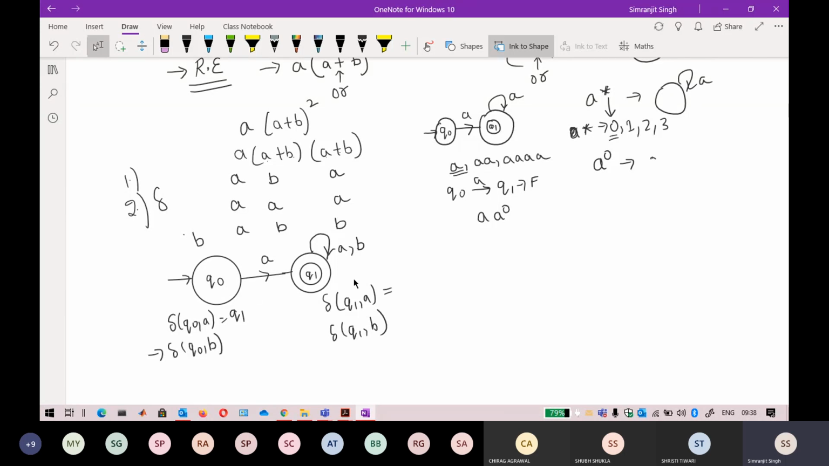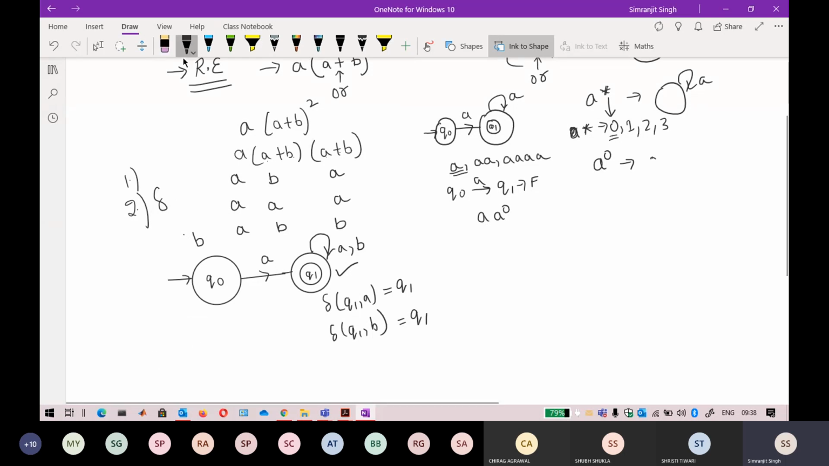On A, it is staying at Q1. On B, it is staying at Q1. So both are defined on the final state, so this state is completed. I do not need to worry about this state. Only in this state, the string B is not defined here. So what do I do to define it?